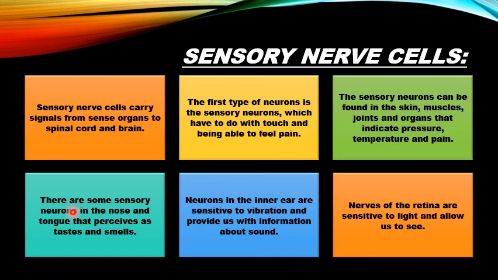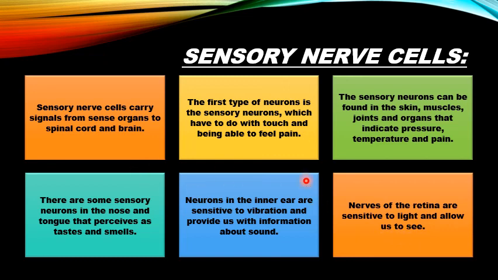There are some sensory neurons in the nose and tongue that perceive taste and smell. Neurons in the inner ear are sensitive to vibration and provide us with information about sound. Nerves of the retina, in the eye, are sensitive to light and allow us to see.